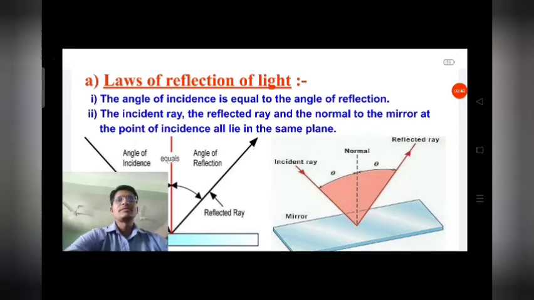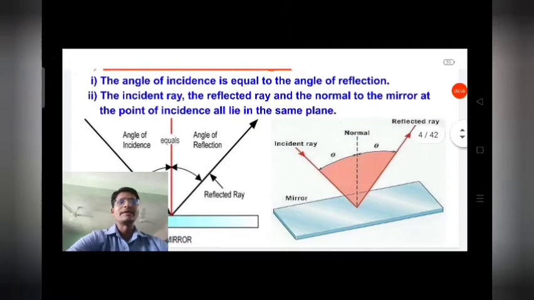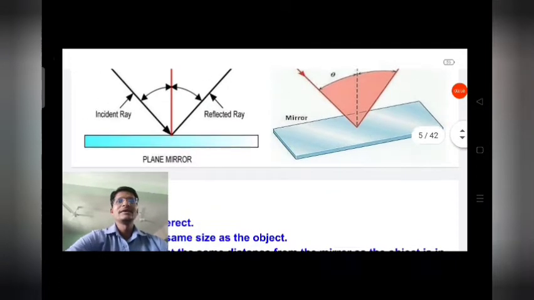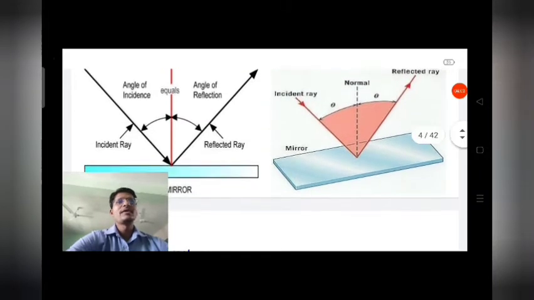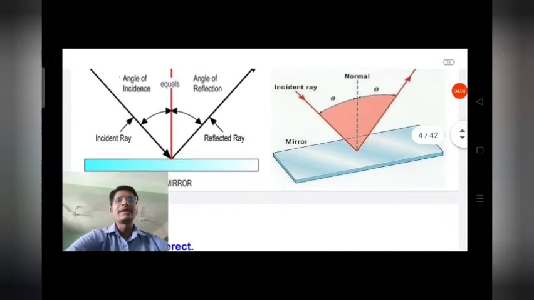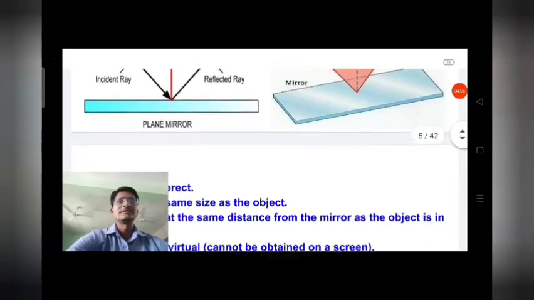First law of reflection of light: the incident ray, the reflected ray and the normal to the mirror at the point of incidence all lie in the same plane. Here you can also understand it with a plane mirror. So the incident ray, normal ray and reflected ray all lie in the same plane at the point of incidence.